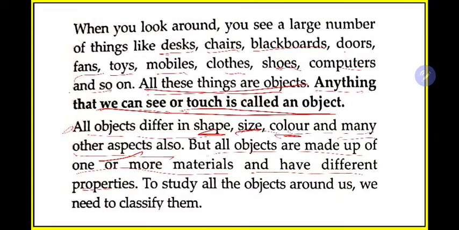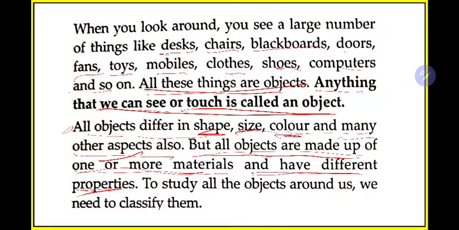Okay, but all objects are made up of one or more materials and have different properties. If you now consider, for example, your book, for preparing your book, what are the different materials required? Firstly, they will need paper, then they will need ink for typing or writing. Similarly, for preparing a chair, what do you need?